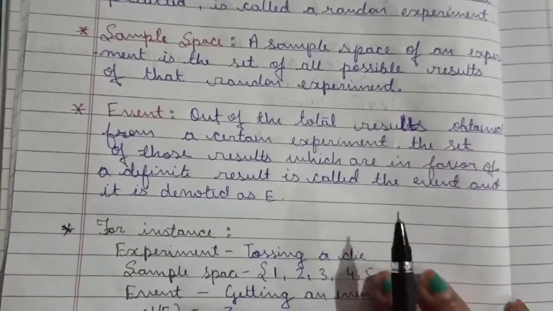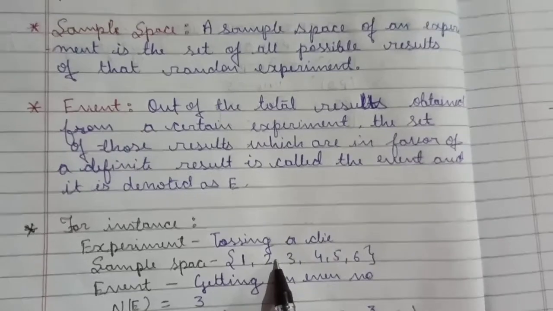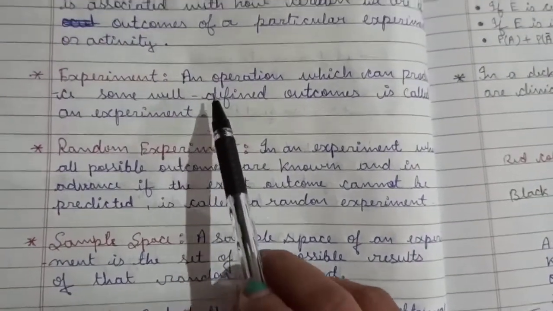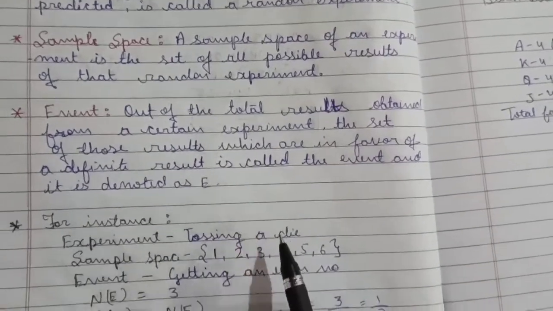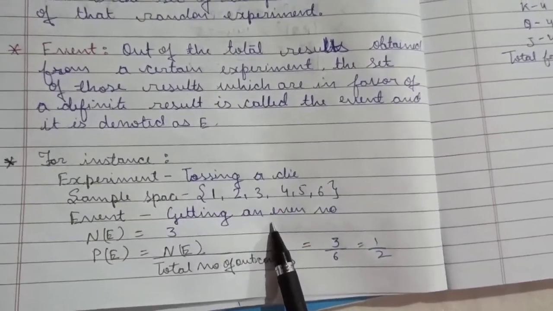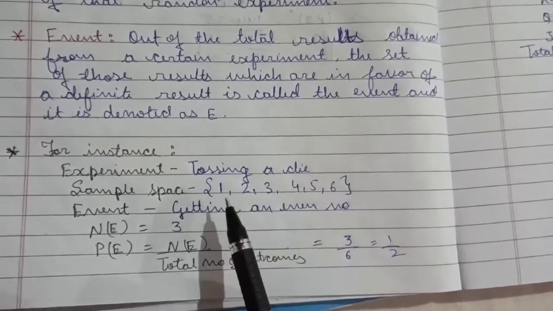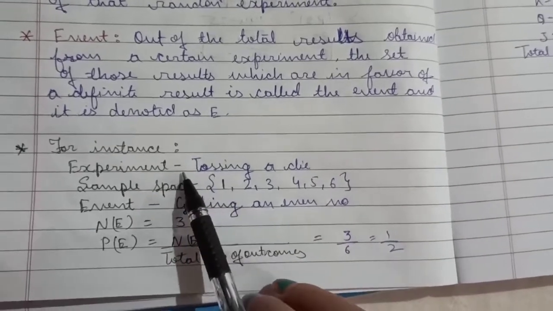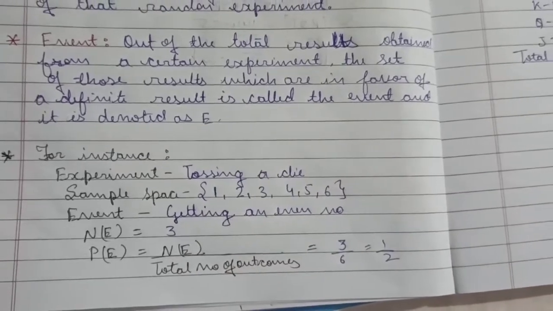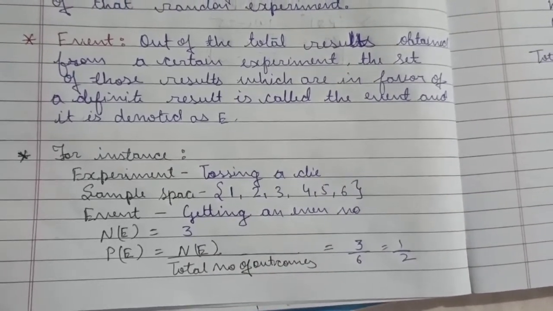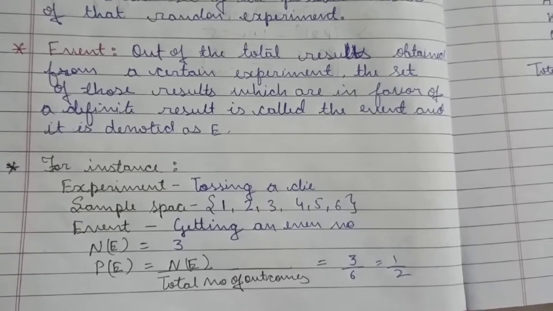Now, for example, let us understand what an experiment is, what a random experiment is, the sample space, an event, and what the probability of a certain event will be. For instance, the experiment is tossing a die, a single die.